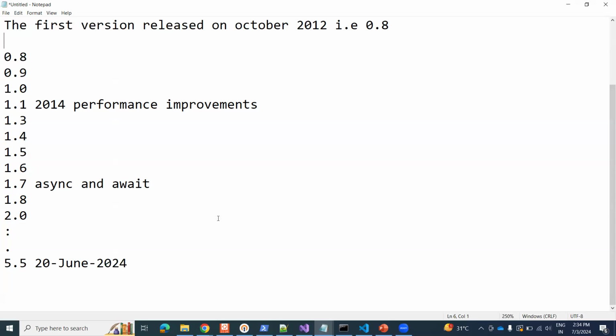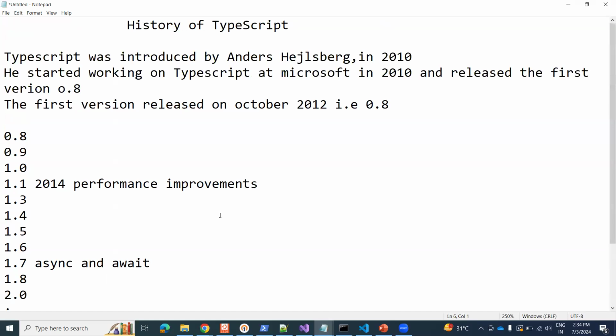Microsoft introduces every version of TypeScript. He is the man who introduced TypeScript, like C Sharp.